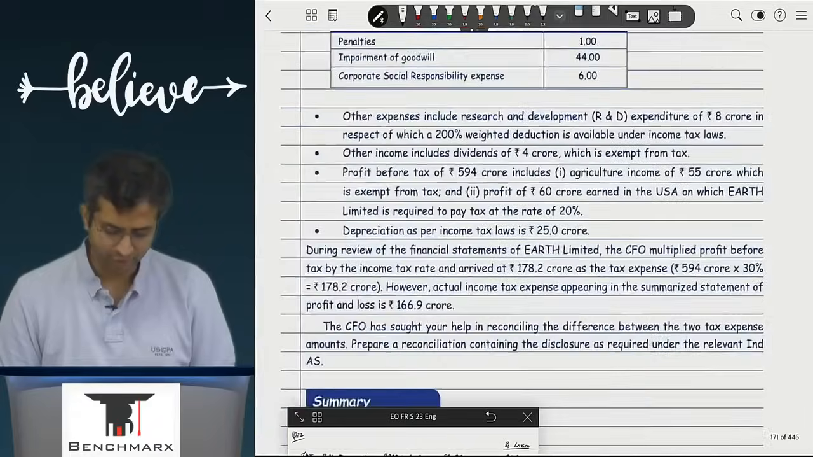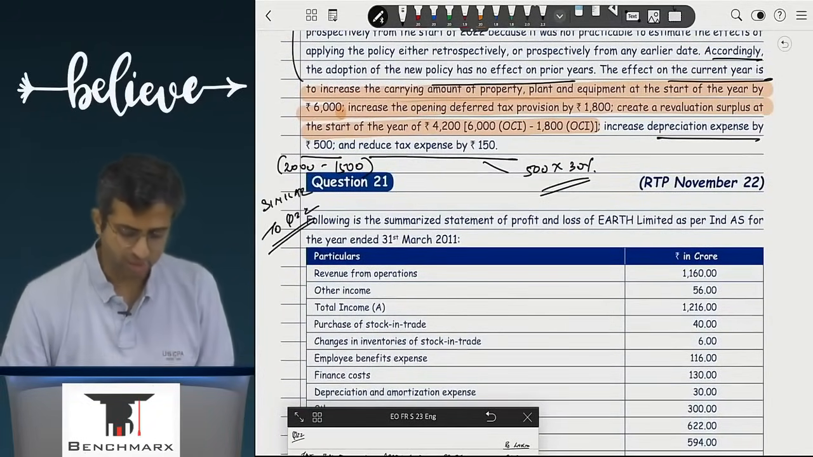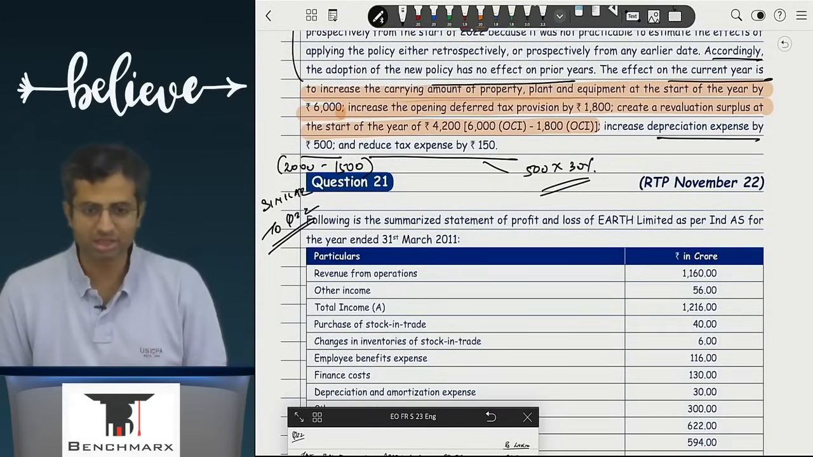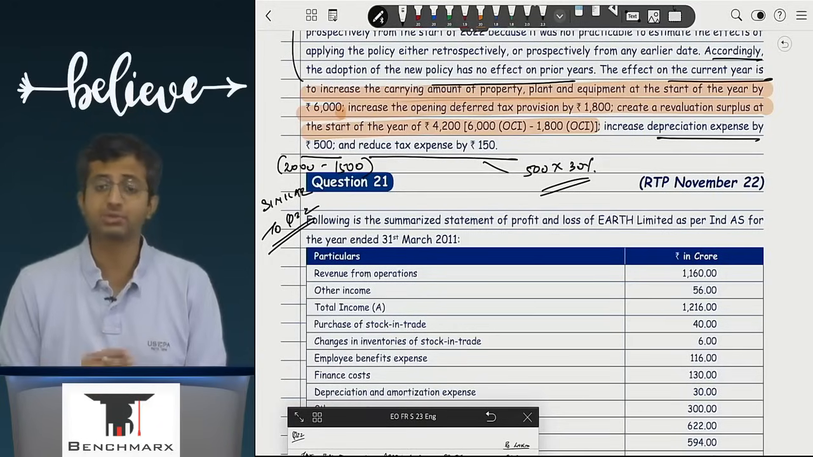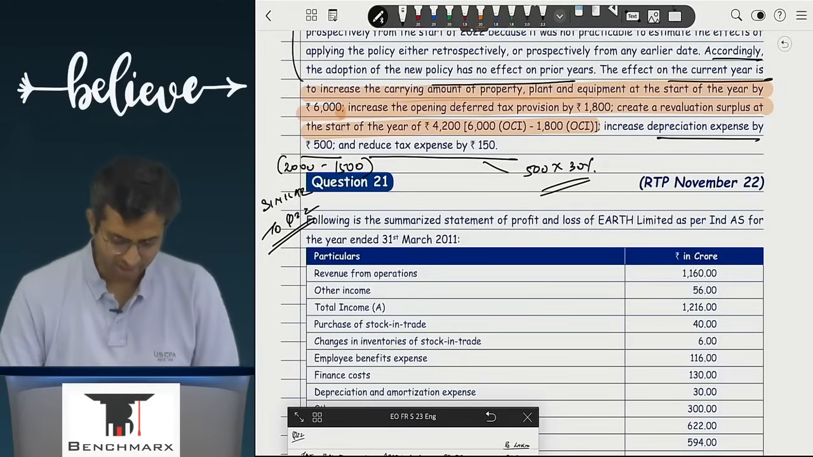If I go to question number 21, it is exactly similar to question 22, but there is one adjustment which is different, which in my opinion is not correct in your RTP question, and hence it has been removed while asking you in the main exam. We'll discuss that. Let us review this.